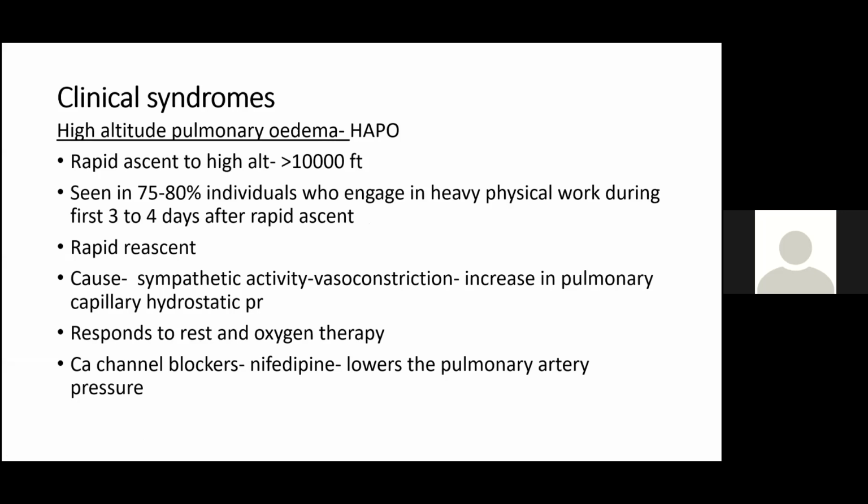That means a person who is a native of high altitude will stay at sea level for some time, then again rapidly ascends to high altitude. So in them also you can see this high altitude pulmonary edema.